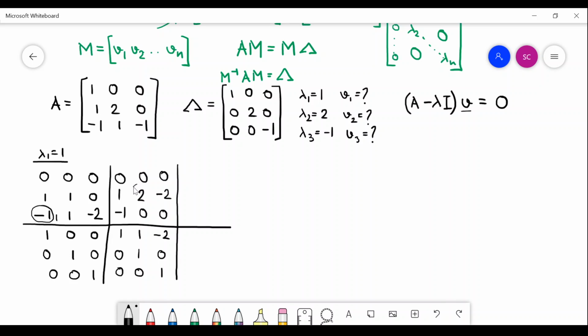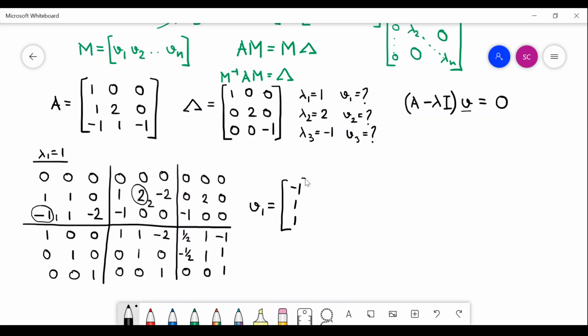Then I choose this as the pivot, and what I get is 0 0 minus 1 half, minus half, 0, 0 2 0, 1 1 0, 0 0 0, minus 1 1 1. So what is your v1? Your v1 is minus 1 1 1.